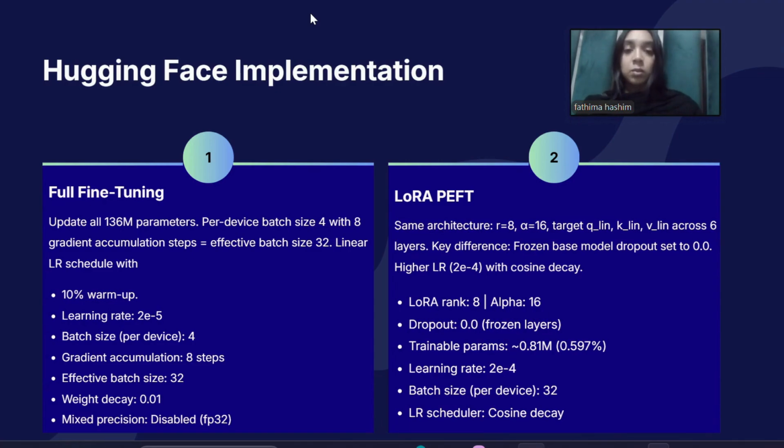In terms of results, full fine-tuning achieved the best performance with around 79% accuracy and an F1 score of 0.81. However, LoRA performed very closely, achieving about 76% accuracy and an F1 score of nearly 0.79, while using significantly fewer parameters. This shows that LoRA retains around 96% of the full model's performance while being much more efficient, training in about 11.5 minutes compared to 10 hours for full fine-tuning. Overall, this highlights the trade-off between performance and computational cost.